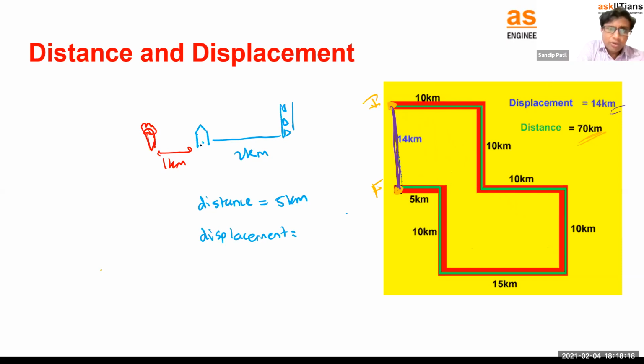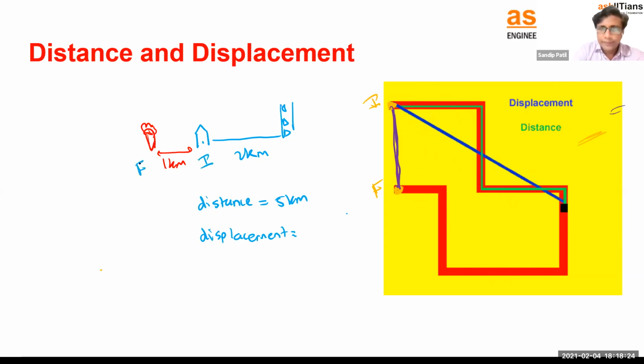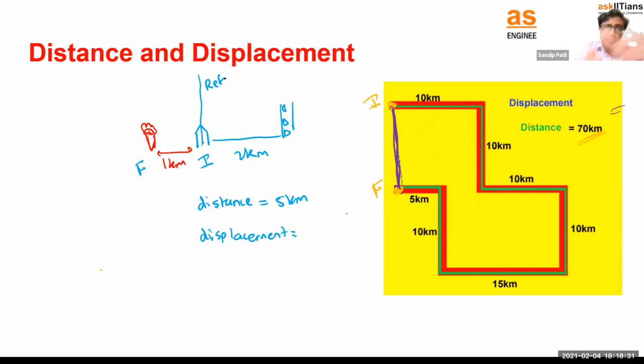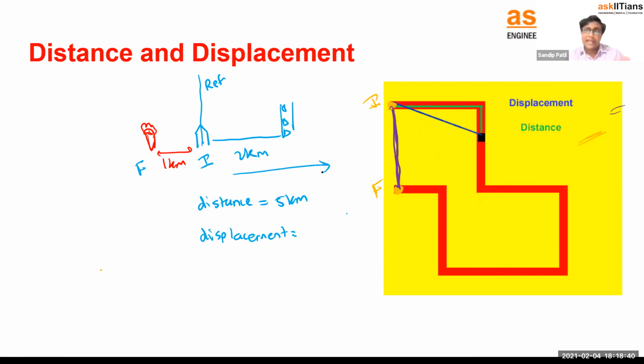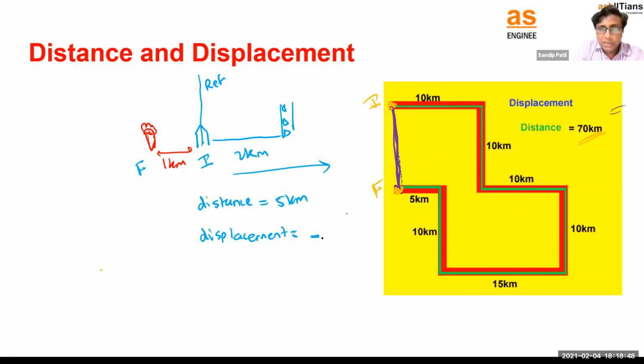Like, consider this is our origin point, or initial point, right? Let's say this is the initial point. This is our final point. Home is our reference. So the final point is beyond or behind the reference point. If this direction is taken as positive, you know, the positive x direction and negative x direction, right? So can I say the ice cream shop is in the negative direction? Yes. So final minus initial, I can say that it will be -1 kilometer.